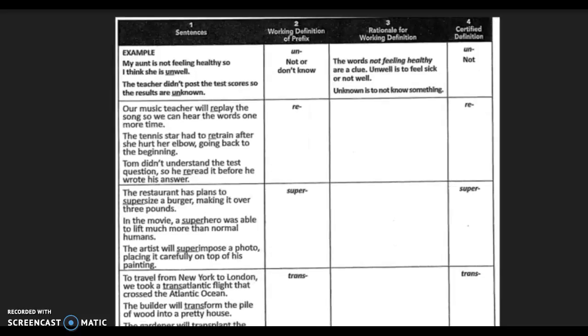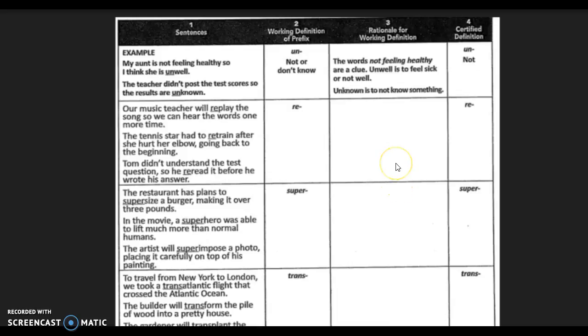First, what I'd like you to do is take this handout, please cut it and paste it into your reader's notebook. Pause the video and take a moment to do that. Okay, now we're all set to get started.